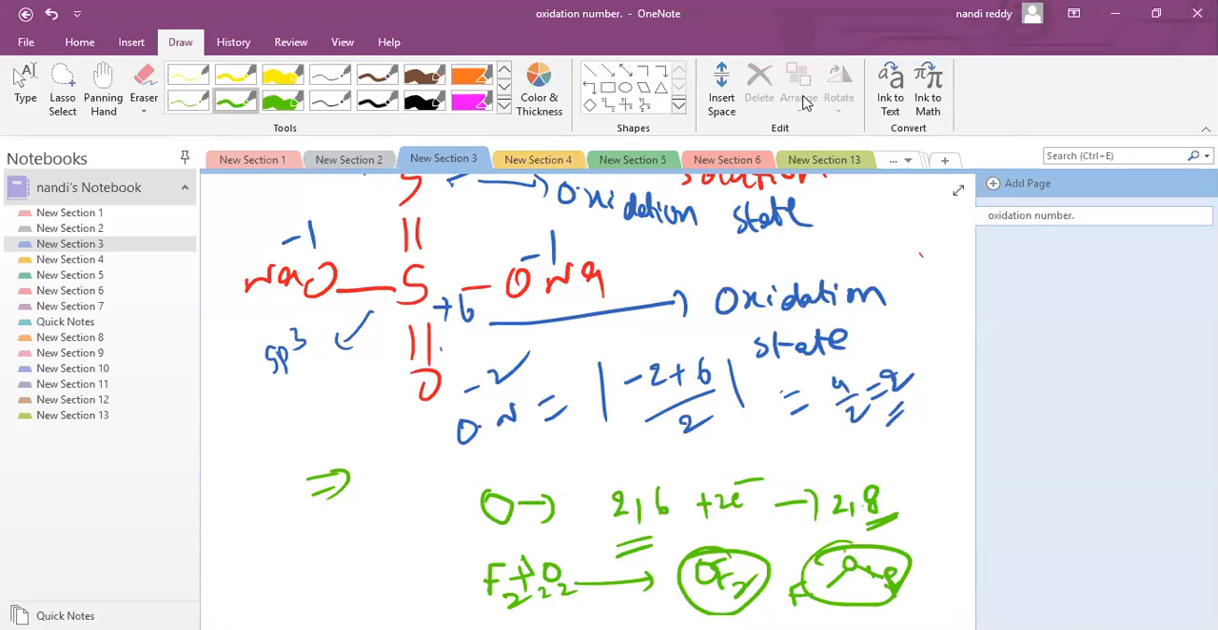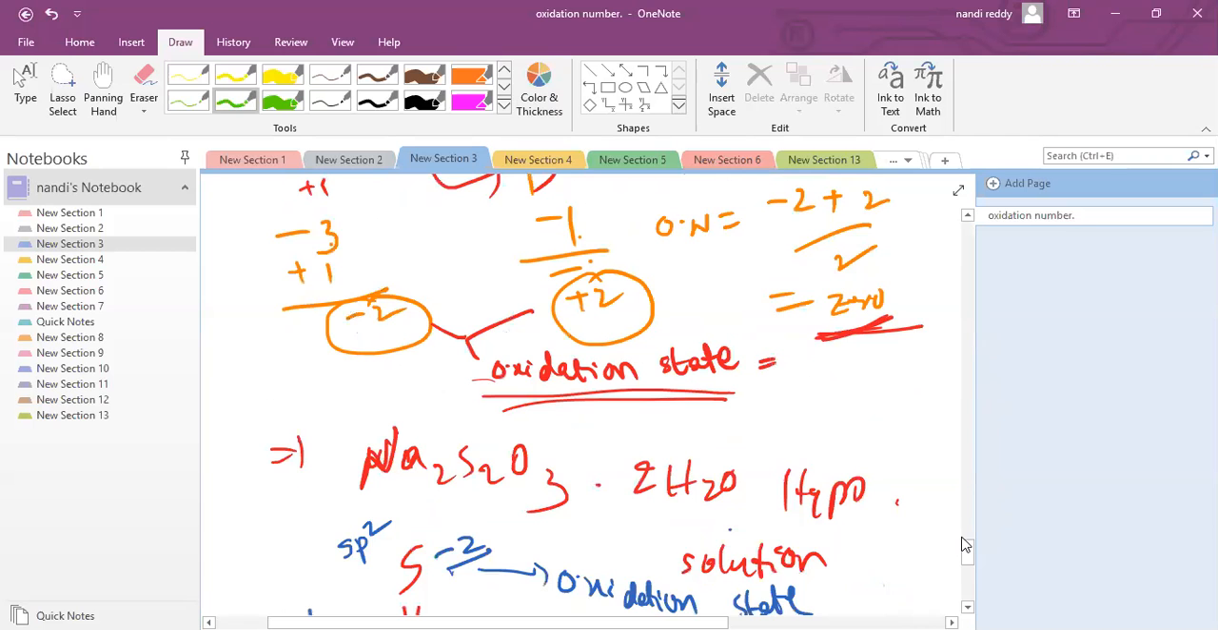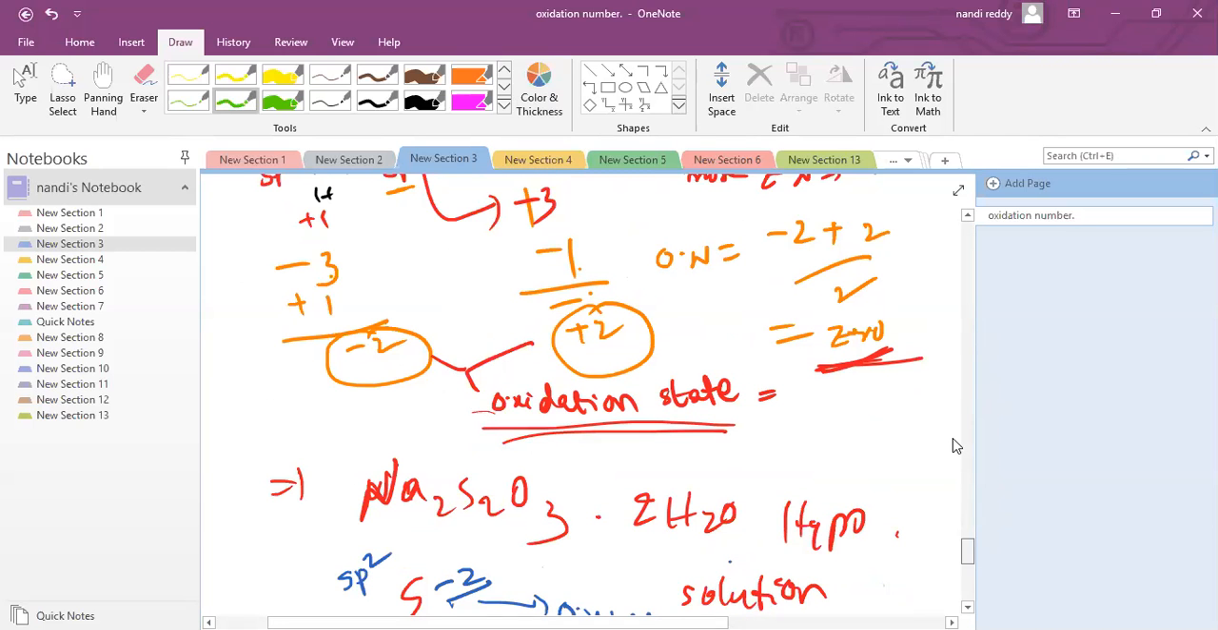Yes, not only halogens, fluorine is the highest electronegative element. Noble gases generally won't lose any electrons; they are stable. Whenever noble gases combine with oxygen and fluorine, then only they can lose electrons. Clear? One point I told about covalent compounds.